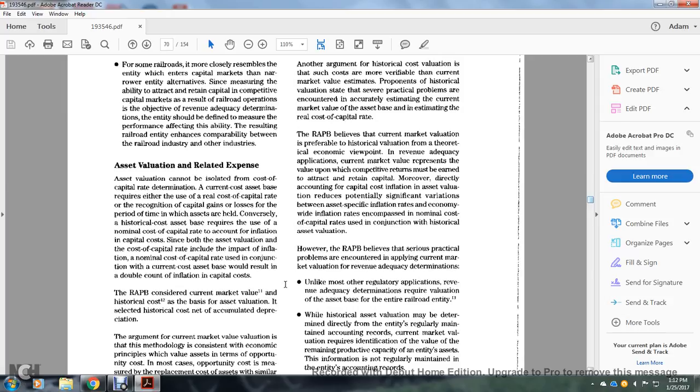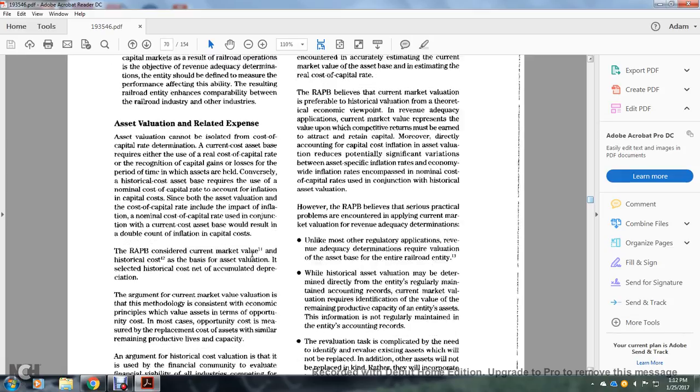Determination of the cost of the asset base requires either the use of the real cost of capital rate or the recognition of capital gains or losses for the period of time in which the assets are held. Conversely, a historical cost of the asset base requires the use of the nominal cost of capital rate with the accounting inflation of the capital cost. Since both the asset valuation and the cost of capital rate include the impact of inflation, the nominal cost of capital rate used in conjunction with the current cost of the asset base would result in a double count of the inflation of the capital cost.